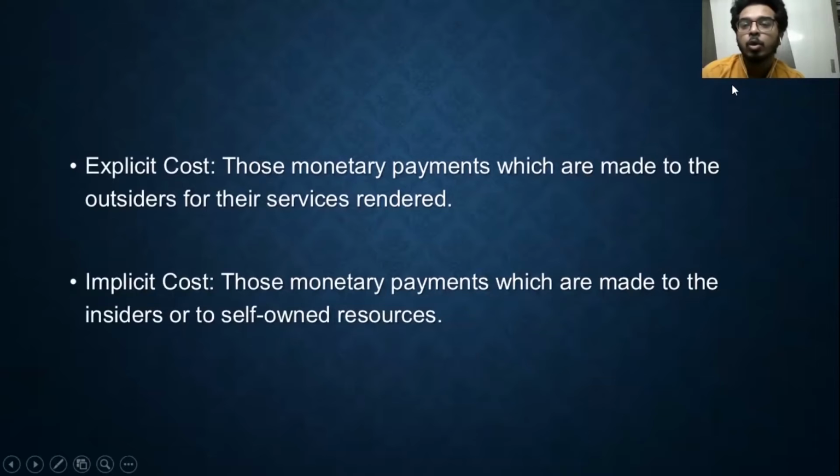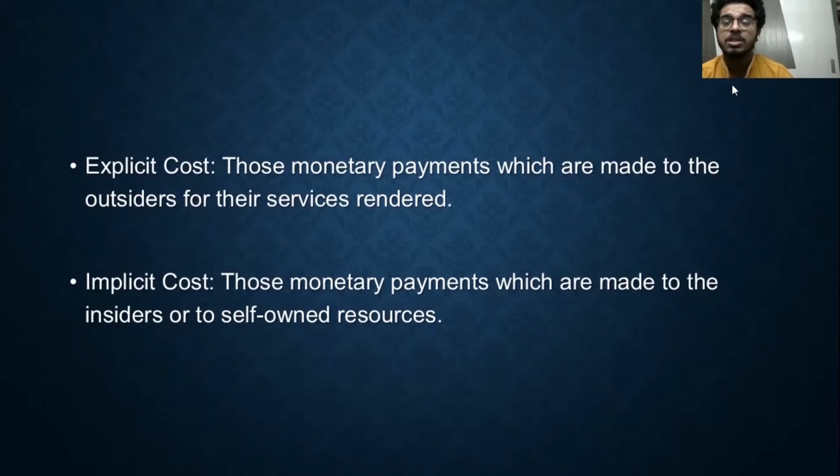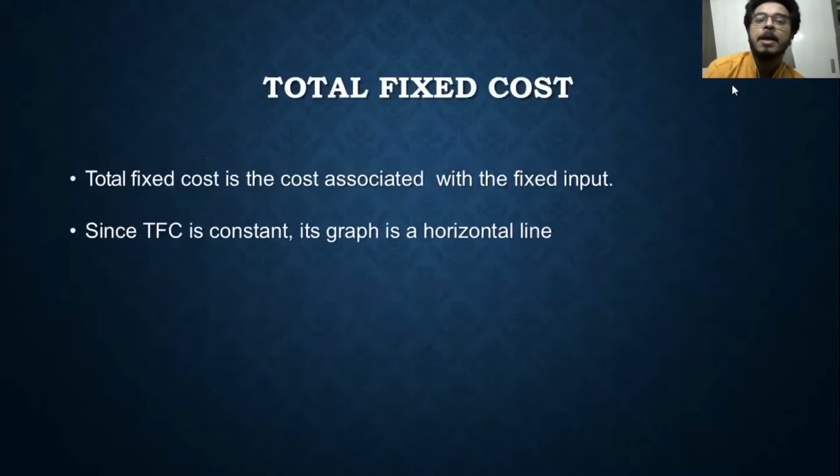I mean, those who are outsiders but rendered services towards the production process. Implicit costs are made towards those resources which the production unit, the firm, owns. That means to the insiders. So the explicit costs are for the outsiders and the implicit costs are for the insiders.